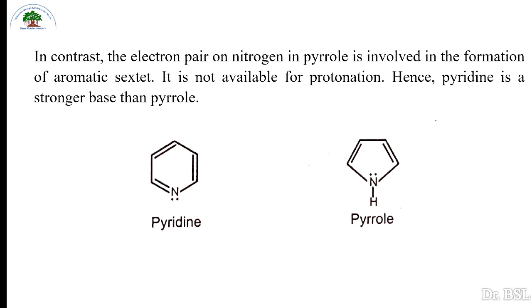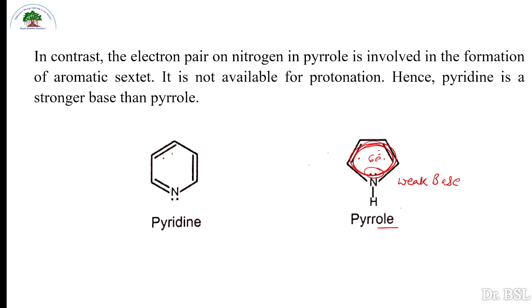In contrast, the electron pair on nitrogen in pyrrole is involved in the formation of the aromatic sextet. So these electrons are engaged in the aromatic sextet. That means 1, 2, 3, 4, 5, 6. These 6 electrons are engaged in aromatic delocalization, and they are not available with nitrogen. So it is a weak base. Pyrrole is a weak base. But this is not the case with pyridine.